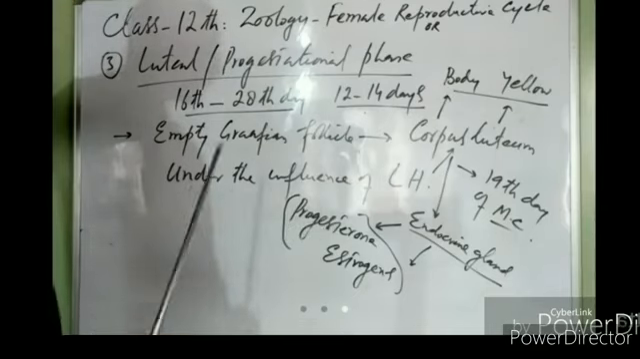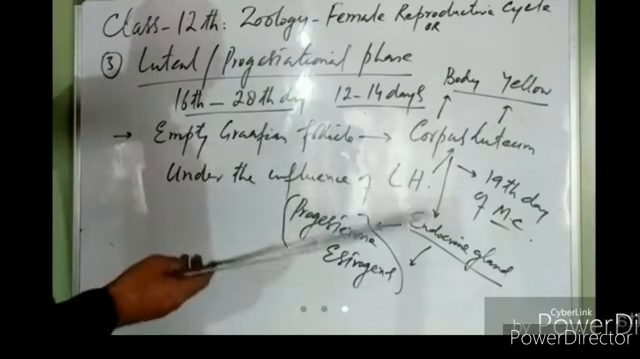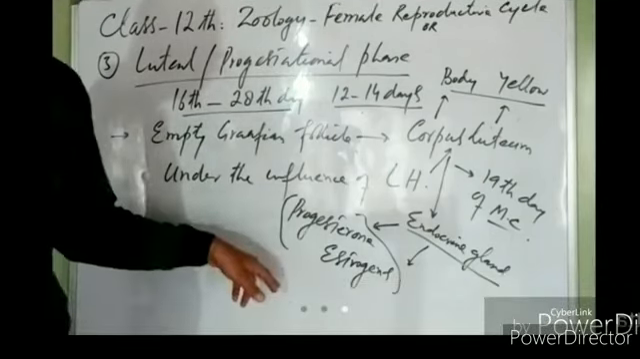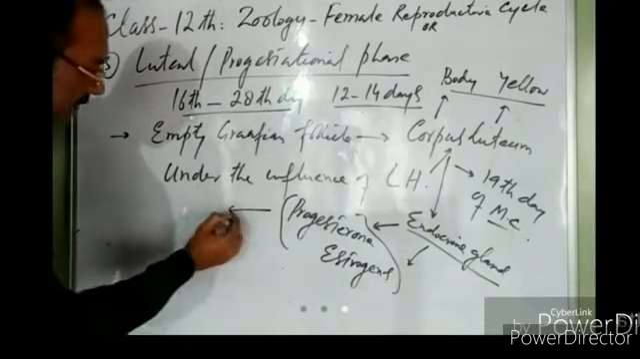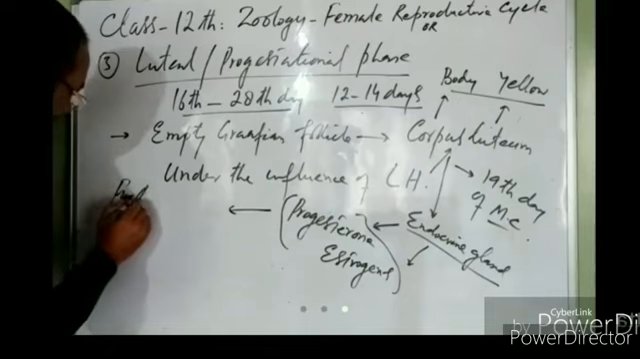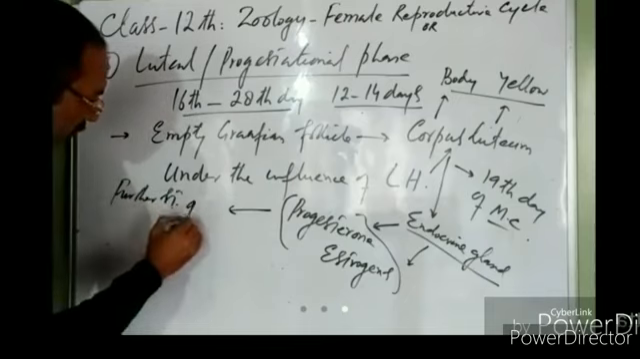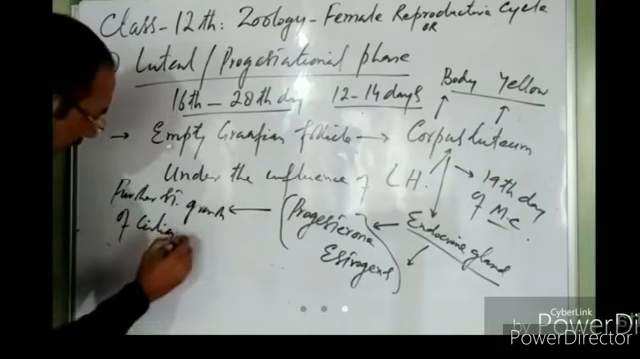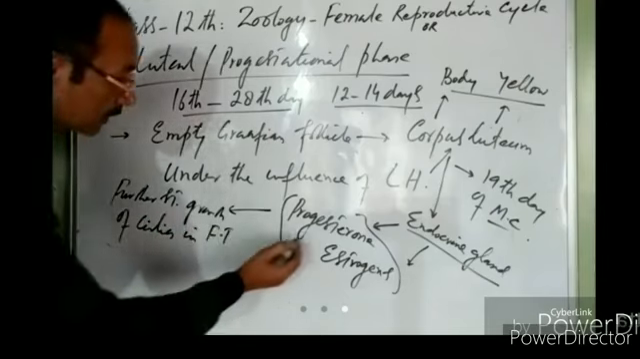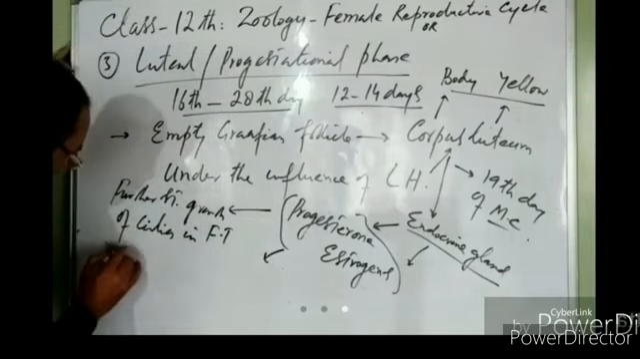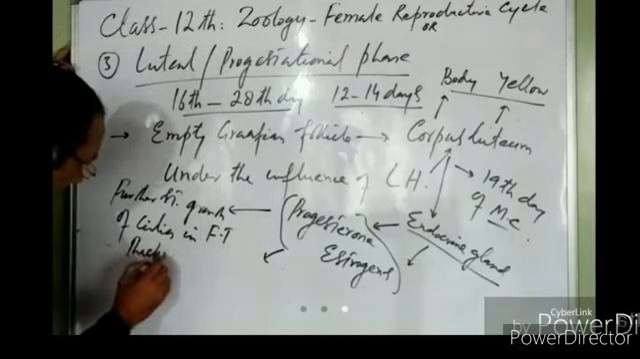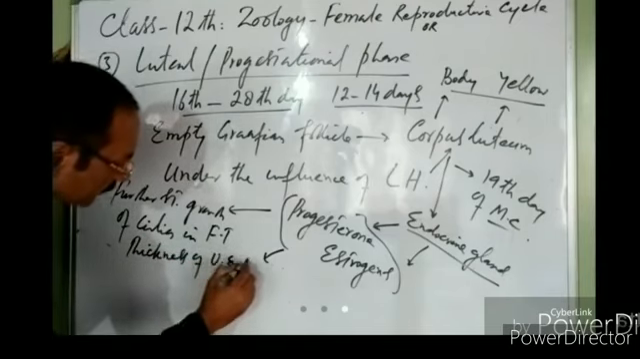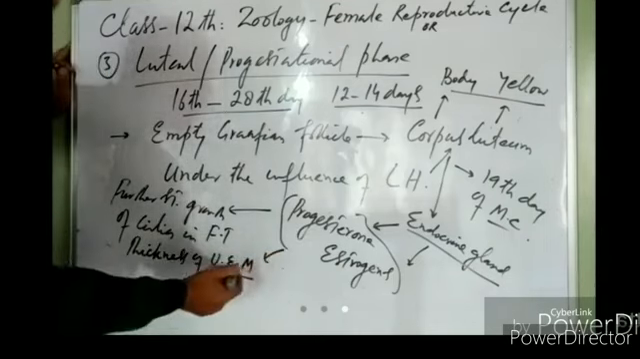These progesterone and estrogens further act on the female reproductive system. They further stimulate the growth of cilia in the fallopian tubes. Progesterone and estrogens further stimulate the thickness of the uterine endometrium.